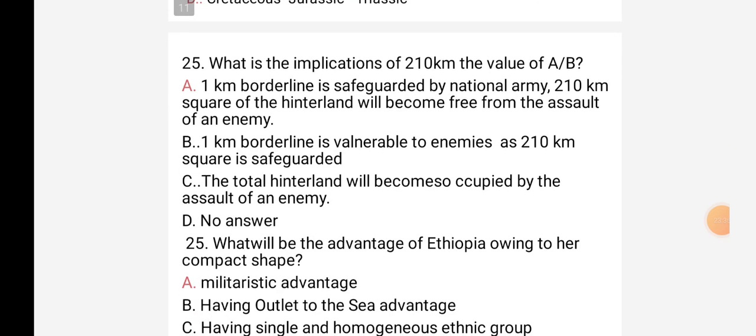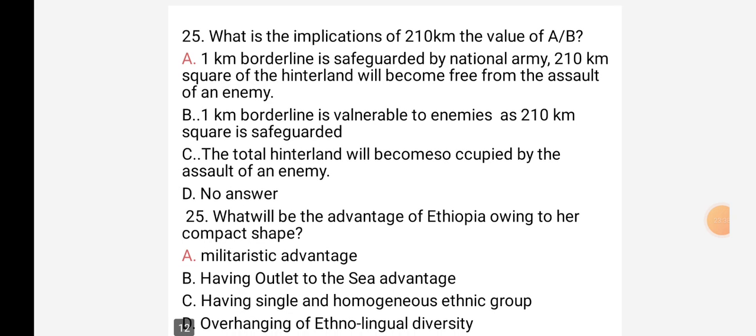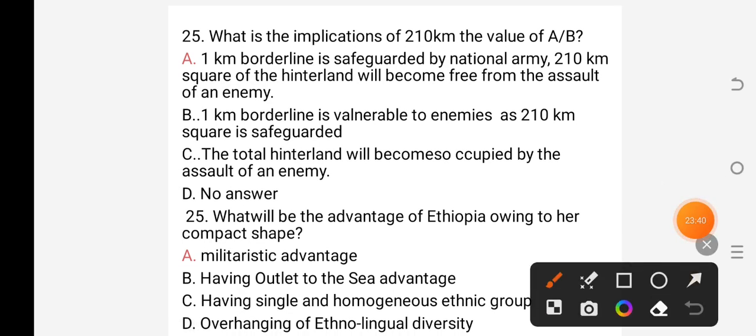Question number 25 says: what is the implication of 210 kilometer, the value of the area to border ratio? A. 1 kilometer borderline is safeguarded by the National Army when 210 kilometer square of the hinterland will become free from the assault of an enemy.